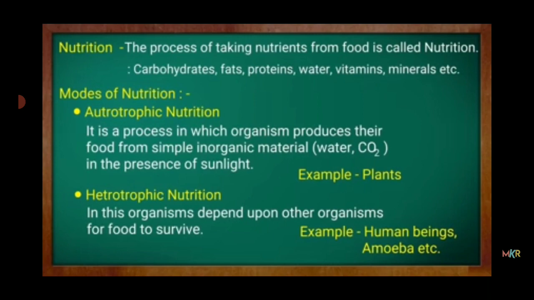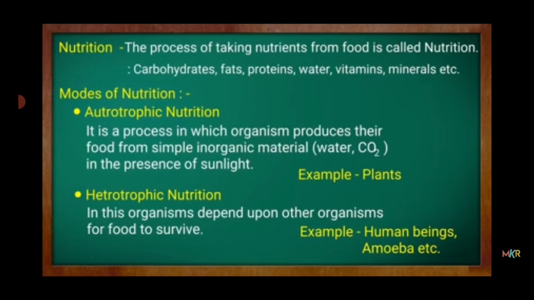First one is nutrition. The process of taking nutrients from food is called nutrition. It may also be defined as the process of consuming food. Some of the nutrients are carbohydrates, fats, proteins, water, vitamins, minerals, etc. So these are the nutrients which are consumed by the body as food.